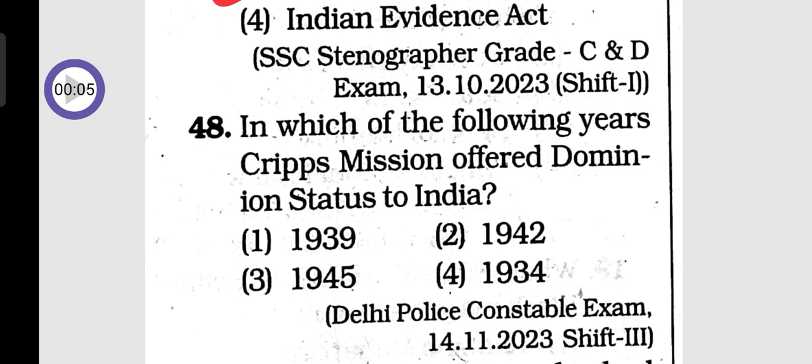Question number 48. In which of the following years did the Cripps Mission offer dominion status to India? Option 1, 1939. Option 2, 1942. Option 3, 1945. Option 4, 1934. So the answer is option 2, that is 1942.